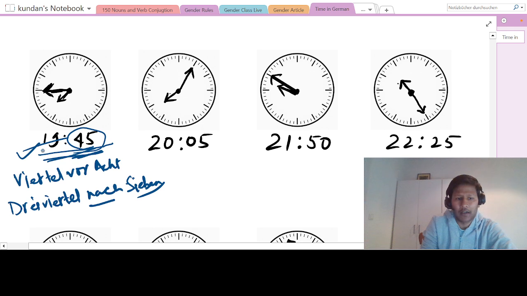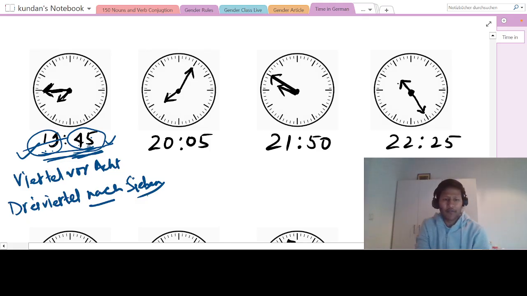Official we have already seen. That is very simple: 19 Uhr 45. Just say the hour, then Uhr, and then this number. That is the official one. But for normal talk which we do with our friends or colleagues, we say drei Viertel nach 7 oder Viertel vor 8. And this is very simple, 5 nach 8. And this is 10 minutes before 10 o'clock, so zehn vor zehn.